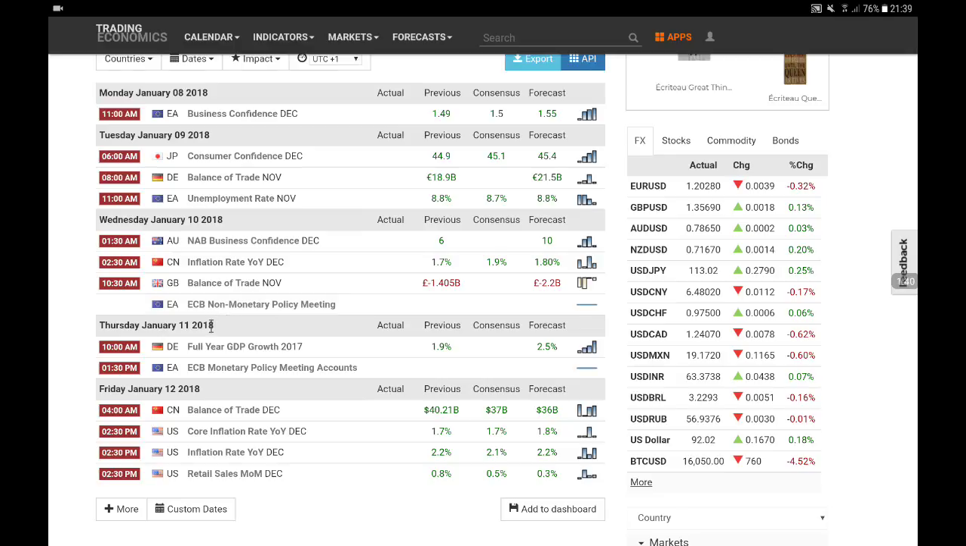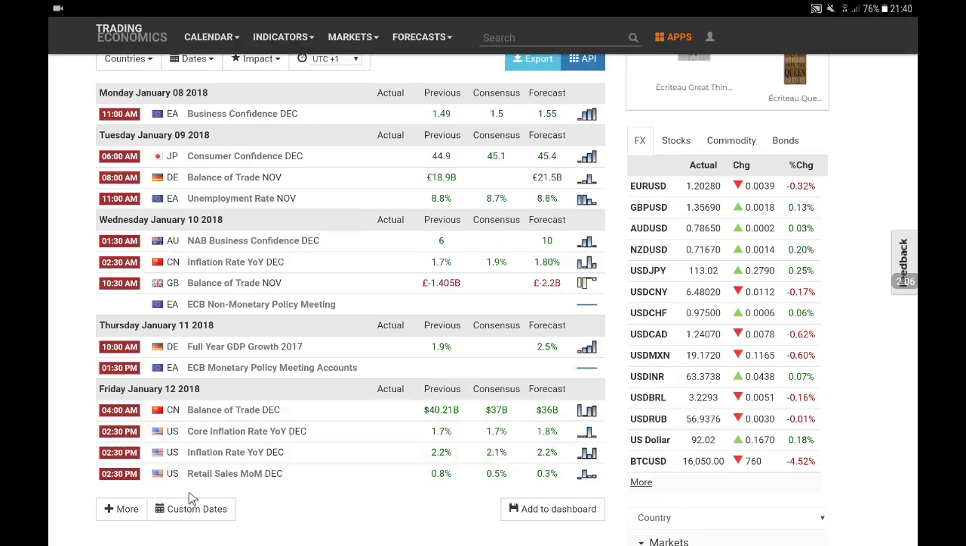On Thursday, January the 11th of 2018, in Germany, we're going to have the full year GDP growth for 2017. And back in the EU, we're going to have the ECB monetary policy meeting account. And on Friday, January the 12th of 2018, in China, we're going to have the balance of trade for December. And we are also expecting a surplus.